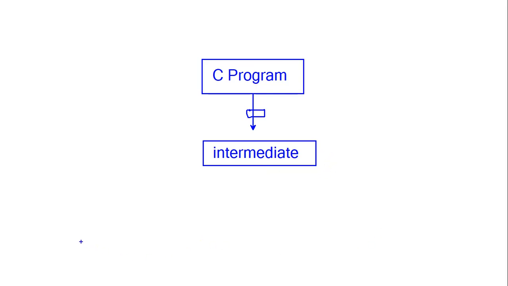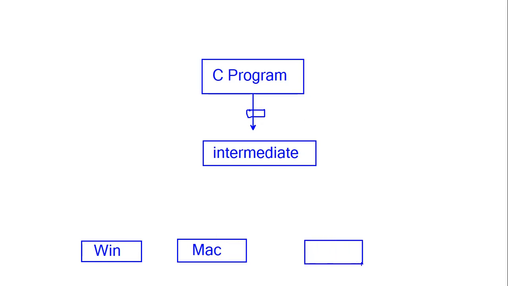And you have your maybe Windows, or you have your Mac machine, that is the Apple machine, or you may have your Android or any other OS.